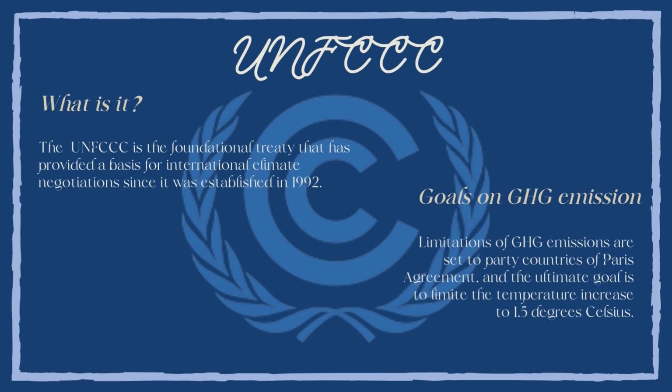The latest goal on greenhouse gas emission of the UNFCCC can be found in the Paris Agreement. Limitations on greenhouse gas emissions are set for party countries in the Paris Agreement. Each country has a different specific goal. The emission goal of a developed country and a developing country is different. And the ultimate goal of the Paris Agreement is to limit the temperature increase to 1.5 degrees Celsius.